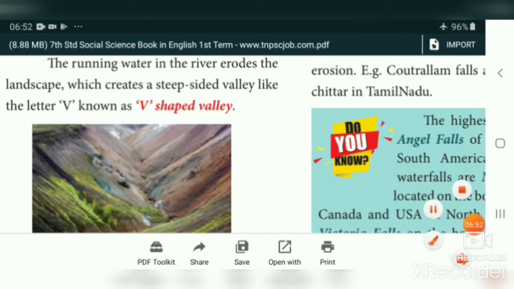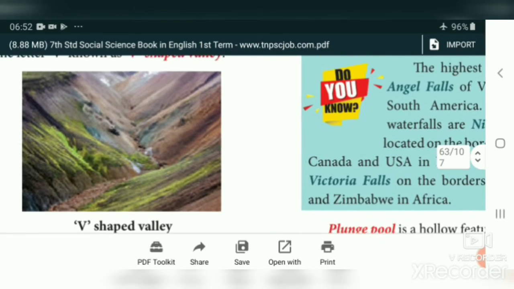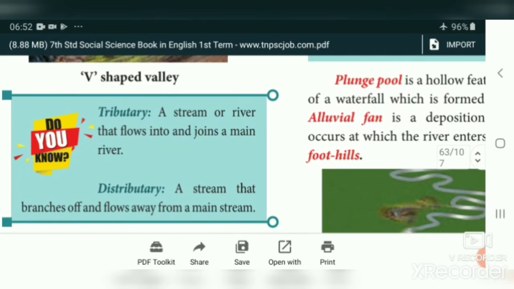The running water in the river erodes the landscape. The river starts from the mountain. So the rivers are doing erosion work. They erode the mountain rock materials and create a steep-sided valley like the letter V, known as a V-shaped valley. You see this picture? This is what we call a V-shaped valley. Because of the erosion work, this landform is formed.